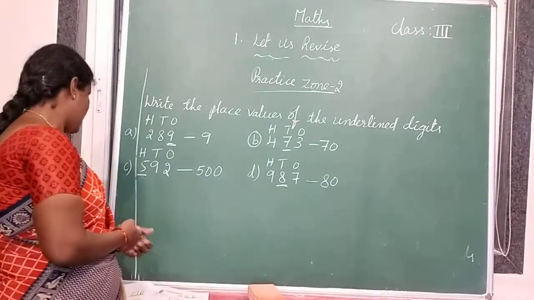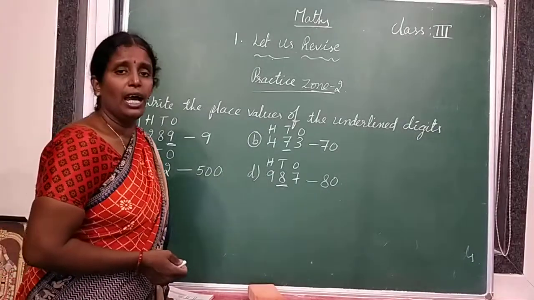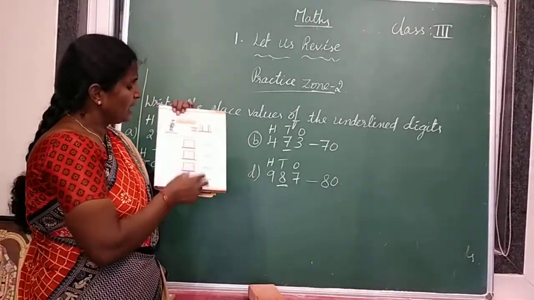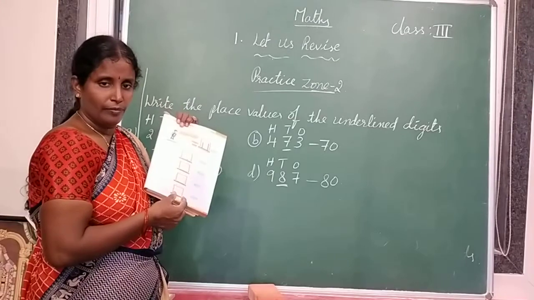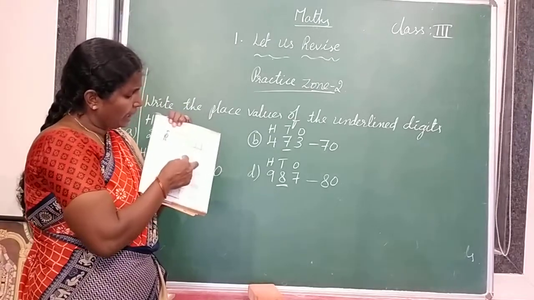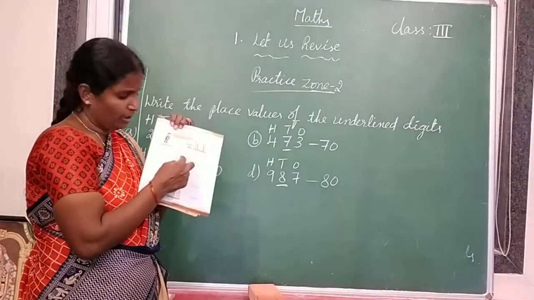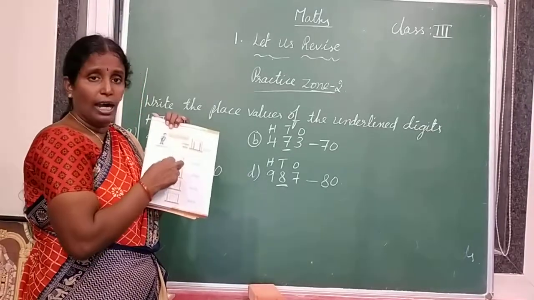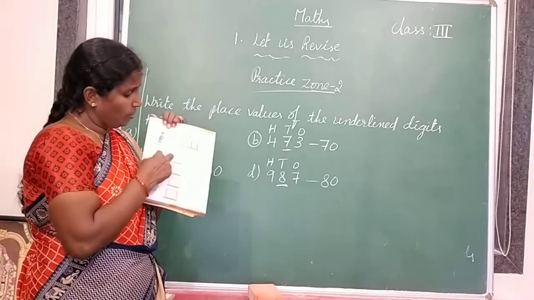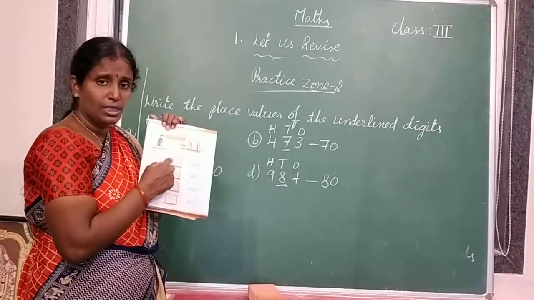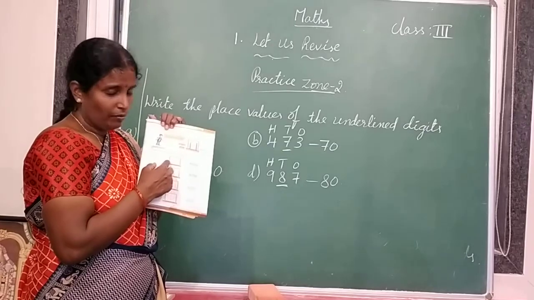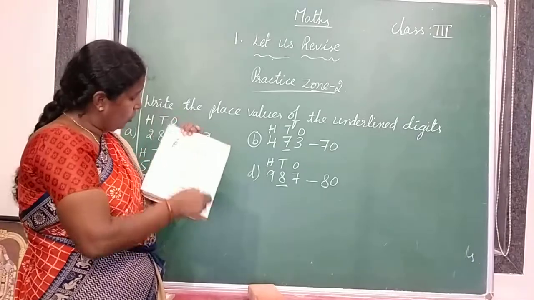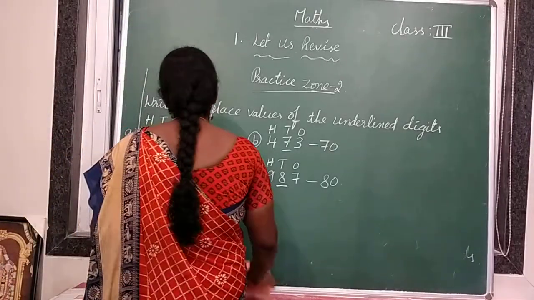Understood? And next, representing numbers on the abacus. So representing the numbers on the abacus, here the abacus is given. Understood? So a 3-spike abacus is given. So 4 questions are there. You have to represent these numbers on this abacus. So to represent the number, what should we do? We should draw the beads.